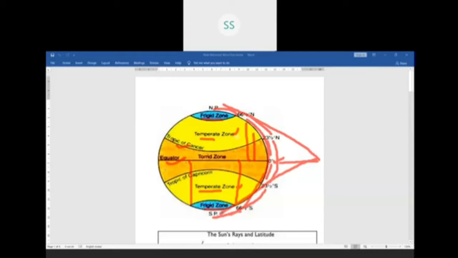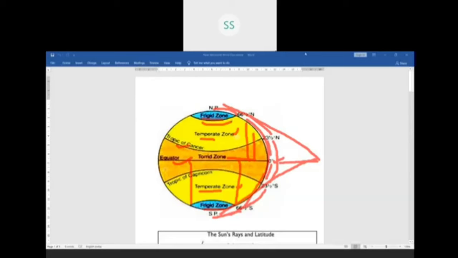This is what is called latitudinal effect. So, how latitude affects the climate of a region: if any region is in the equator zone, the temperature will be high. If there is any country or area in the frigid zone, definitely the temperature will be very low. So that is how latitude affects the climate of a place, country or area.